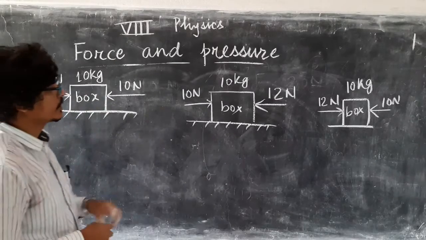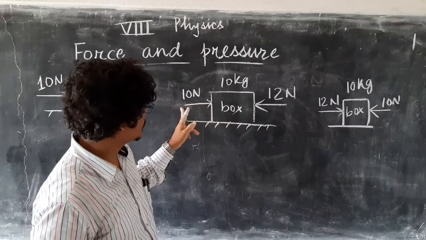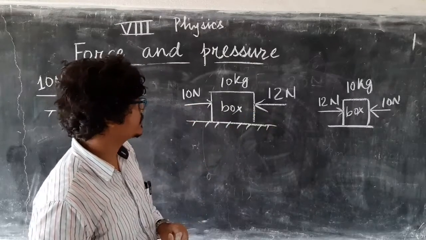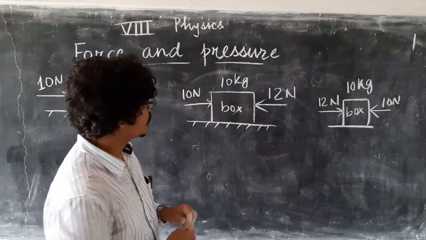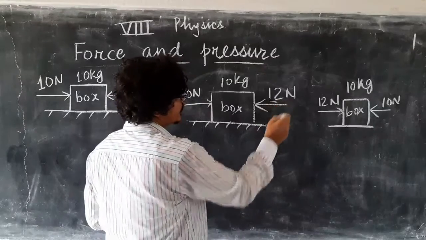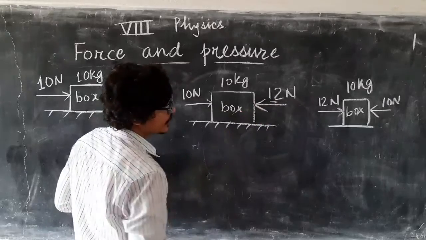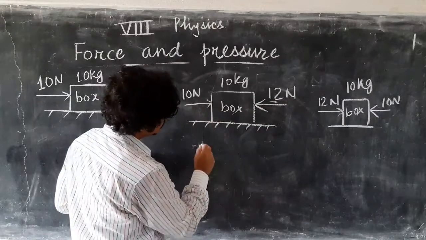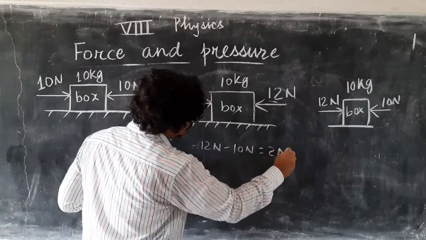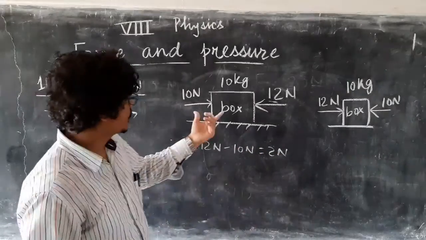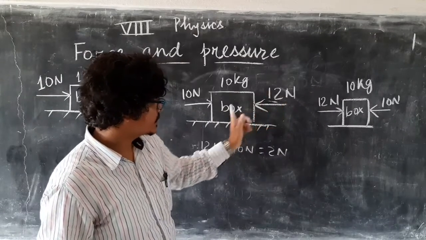Here in the second case, 10 Newton is applied from the left side and 12 Newton from the right side. You will see that 12 Newton is greater than 10 Newton, so only the extra force will be able to produce an effect, because 12 Newton minus 10 Newton is 2 Newton. So effectively only 2 Newton force is applied from the right side.